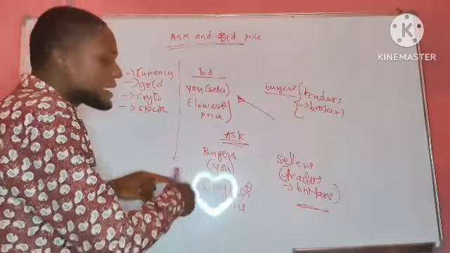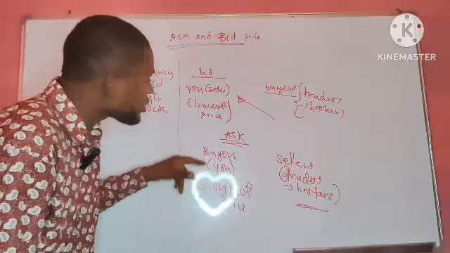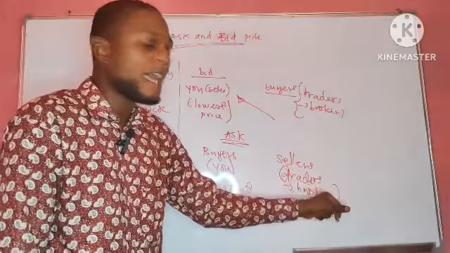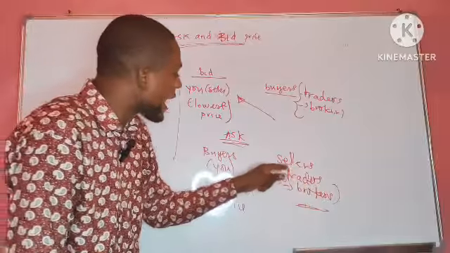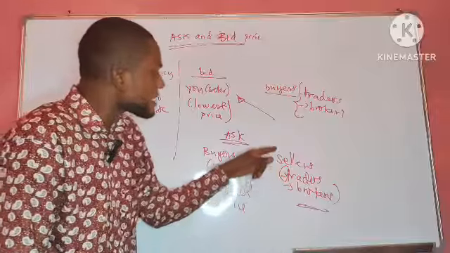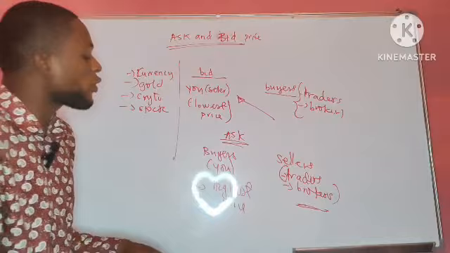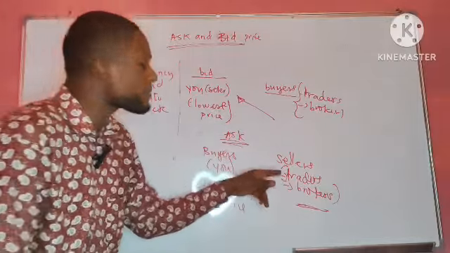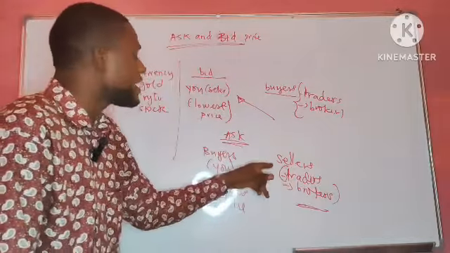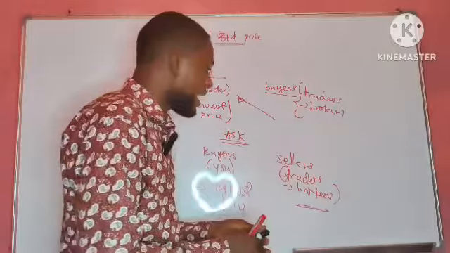But when it concerns the ask price, it is the highest price at which you are willing to buy from the seller. And this is how a seller defines the ask price: the price at which he or she is willing to sell, that is, the lowest price at which the seller is willing to sell it to you, because the market is made up of the willing buyer and also the willing seller.